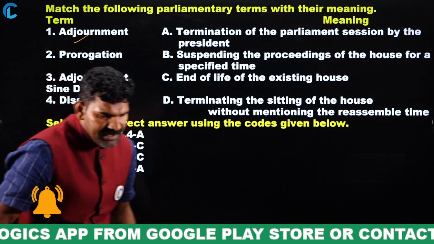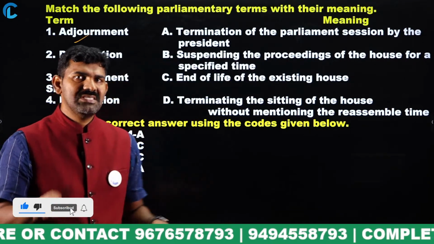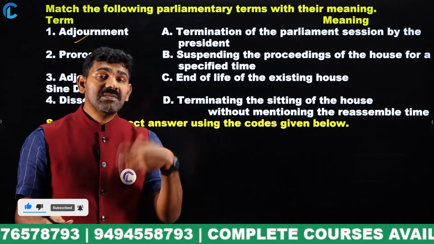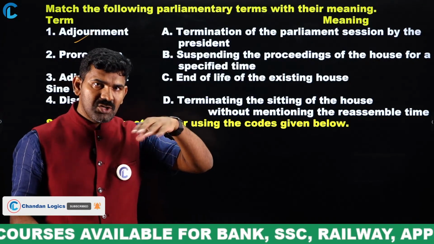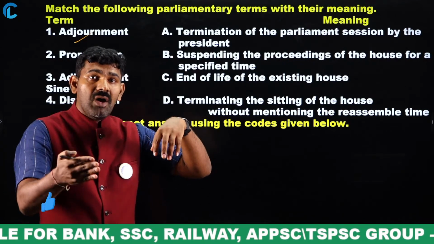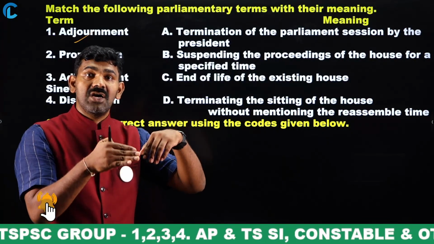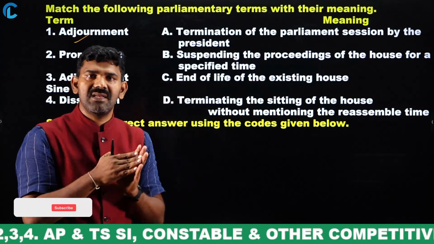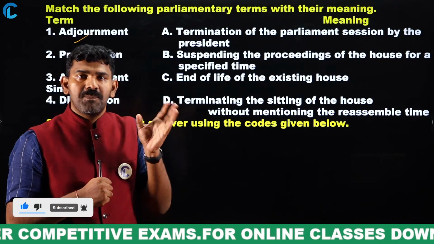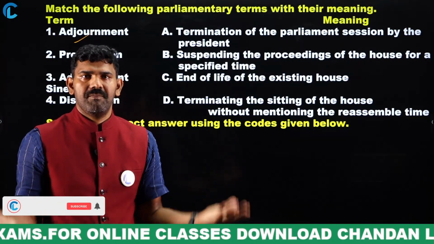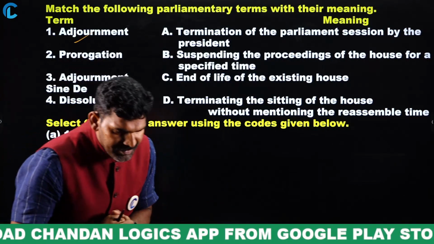See, for example, you wanted to elect a speaker. Now, for the house, there will not be any speaker initially. Now, the eldest member of the house will be made pro tem speaker. And in the presence of the pro tem speaker, they will make everyone take oath. After taking oath, now everyone is a member of that house. Now, they will elect the speaker. That's how a speaker is elected. Once the speaker is elected, the pro tem speaker vanishes. After election of the speaker, you will also elect the deputy speaker. So, pro tem speaker means, to start with the new parliament or new house, you will have one person to start the house. That is called pro tem speaker. Clear?